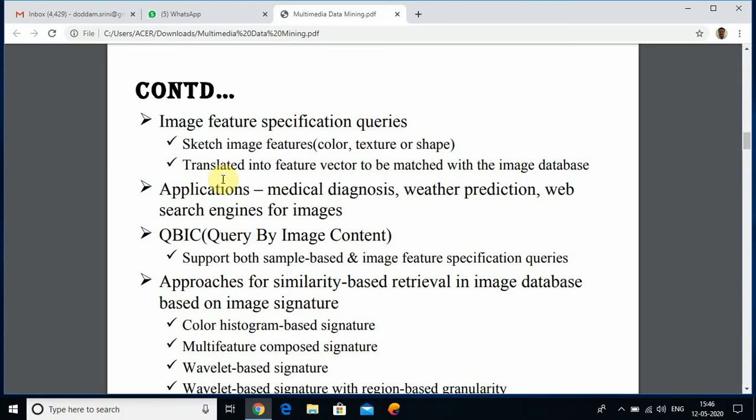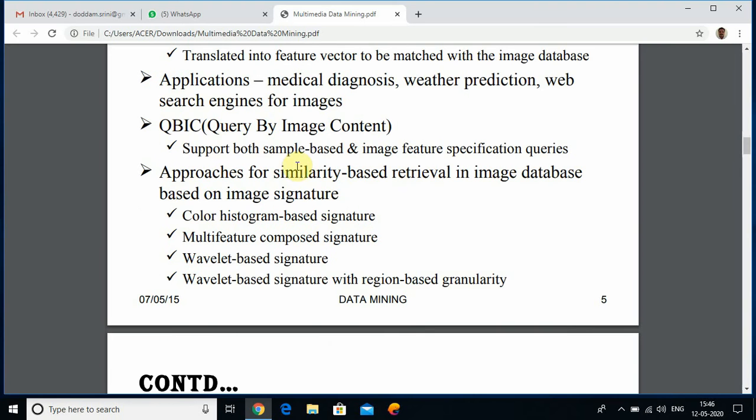Applications of these queries are medical diagnosis, weather prediction, and web search engines for images. Another one is QBIC, query by image content, which supports both sample based and image feature specification queries.